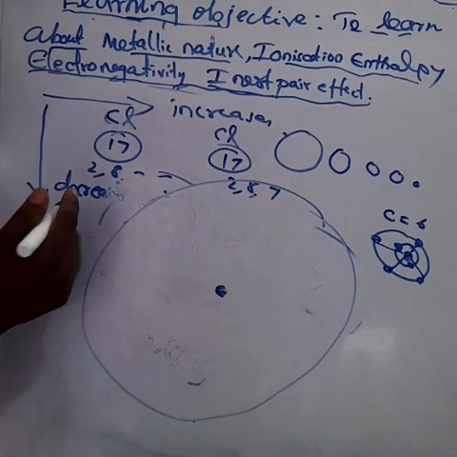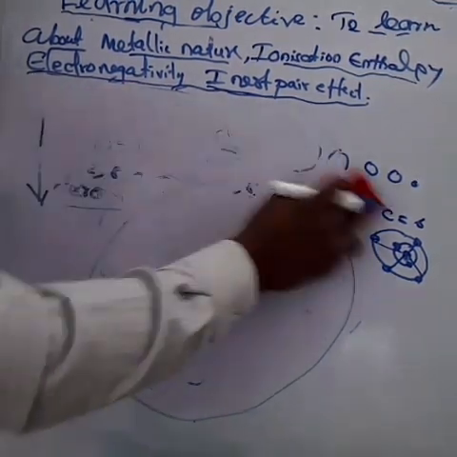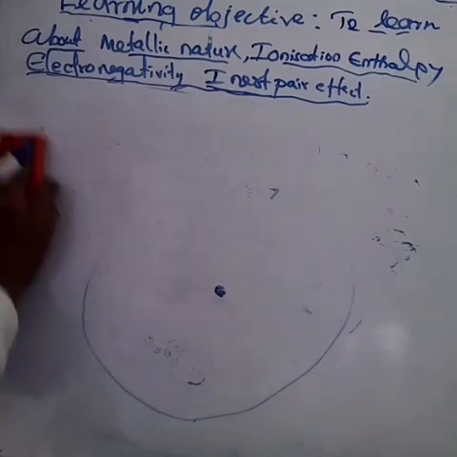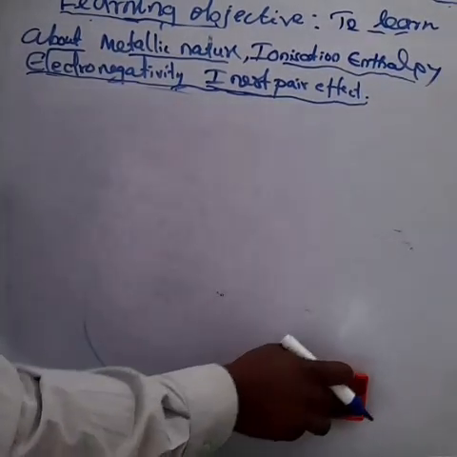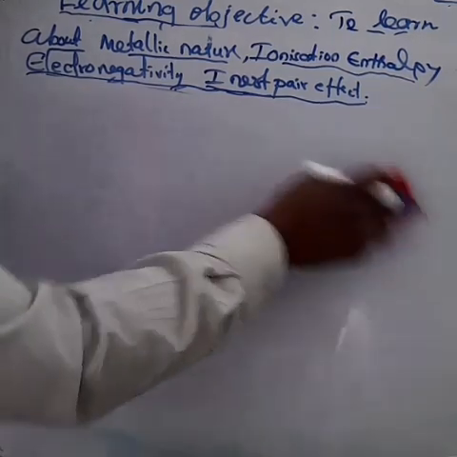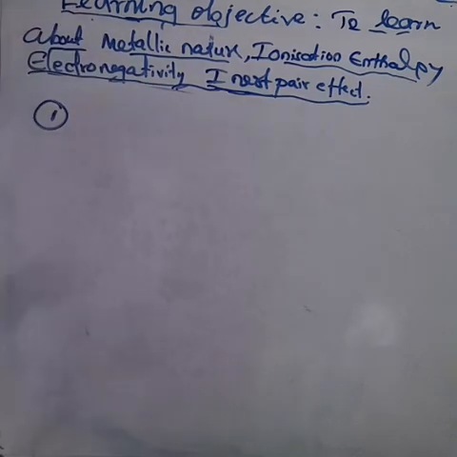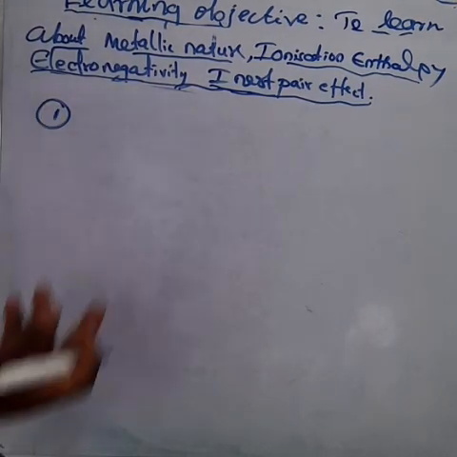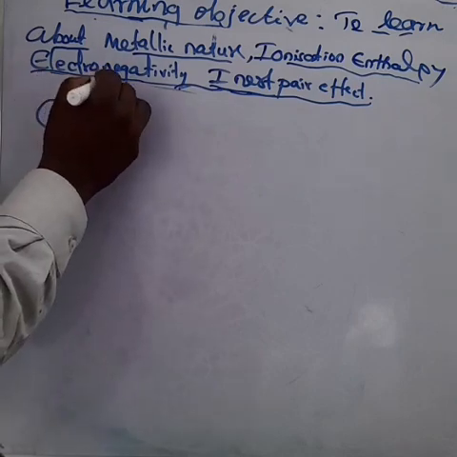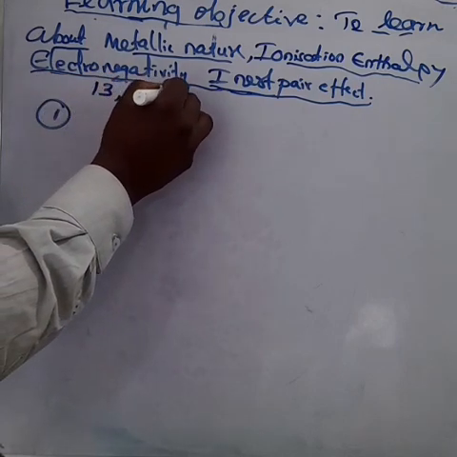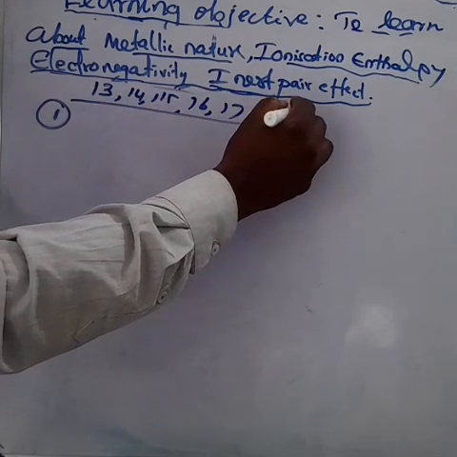Next, we will discuss the anomalous properties of the first element. What are the anomalous properties of the first element? My dear children, there are 3 points given in the textbook. This is about the anomalous properties of the first element of group number 13, 14, 15, 16, 17 and 18.